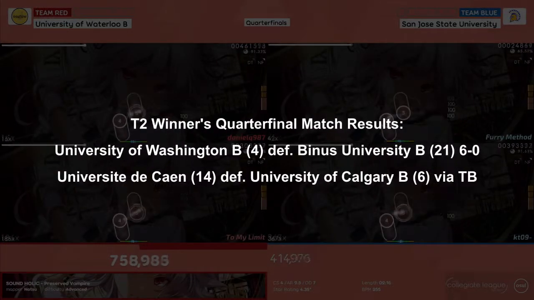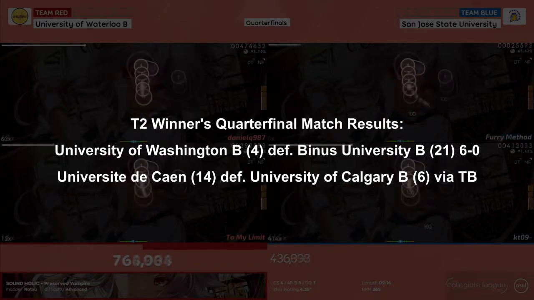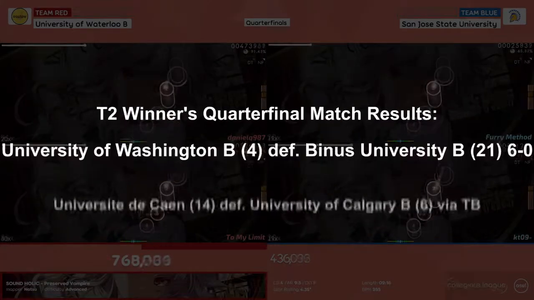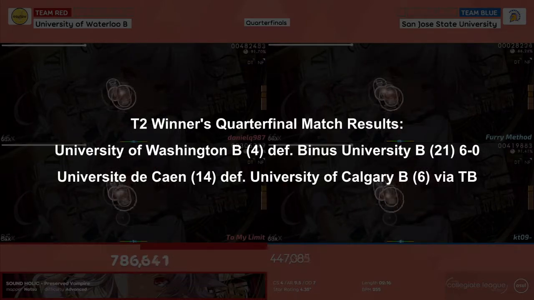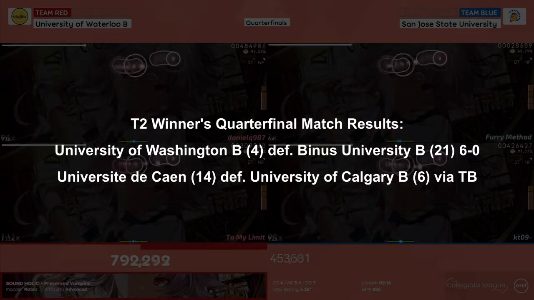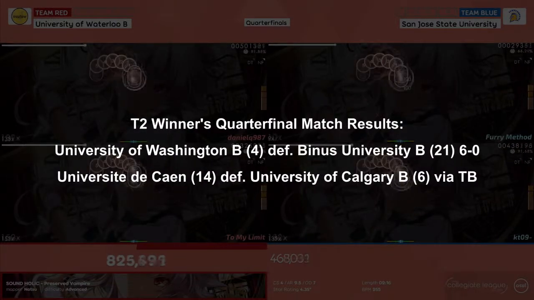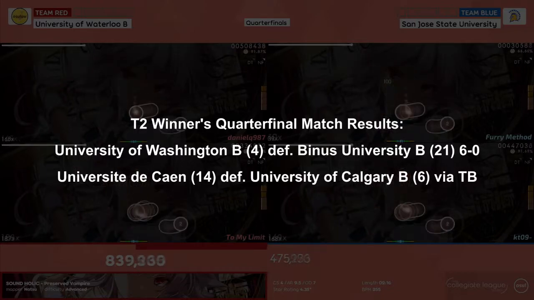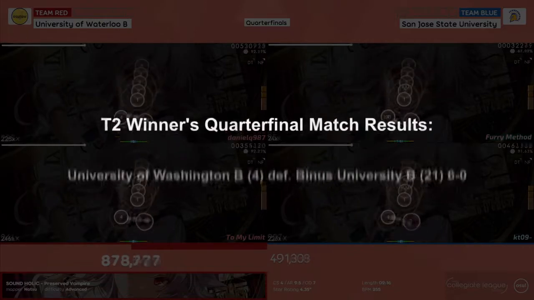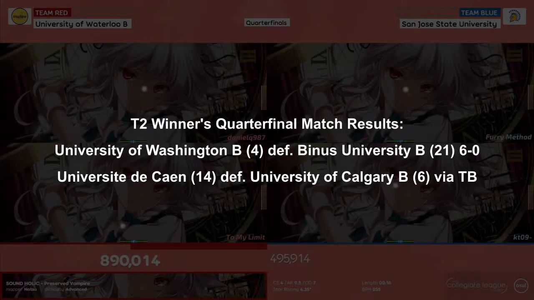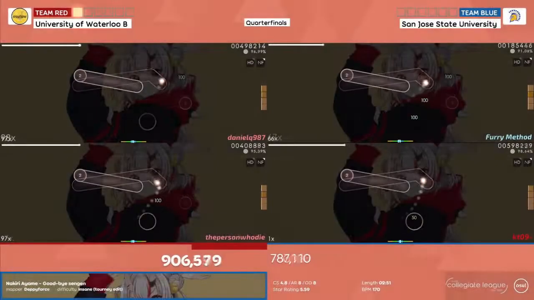Before I mention the first winners quarterfinals match that will be featured in this video, let's go over the match results that aren't going to be shown. The University of Washington B team, the fourth seed, defeated Venus University's B team by a score of 6-0. And Université de Cayenne from France defeated University of Calgary via tiebreaker, 6-5. Université de Cayenne scored a huge upset as they will be advancing into the winners semifinals in Tier 2. And that's just going to be it.